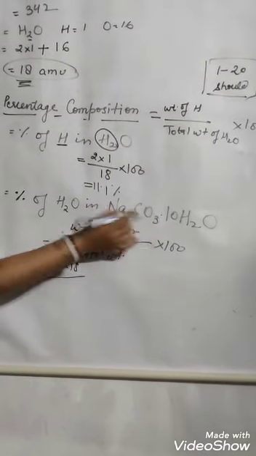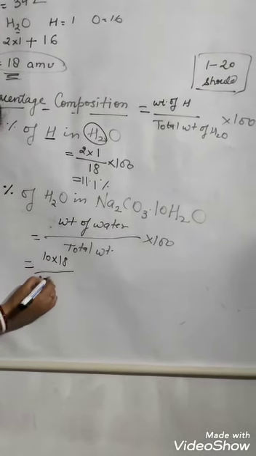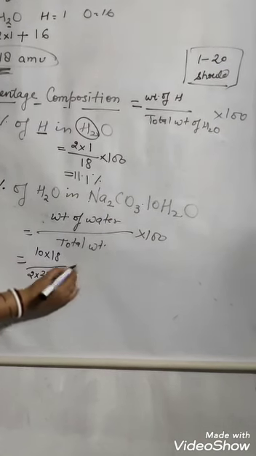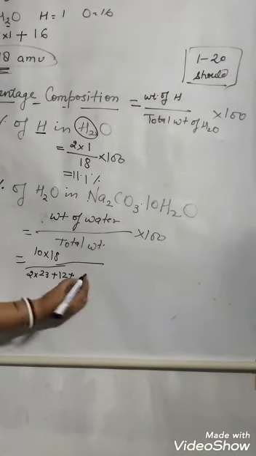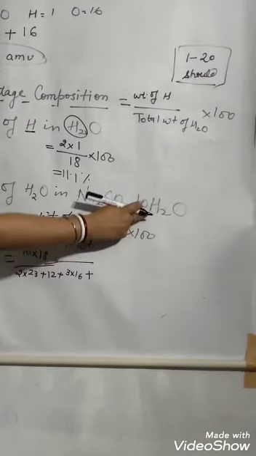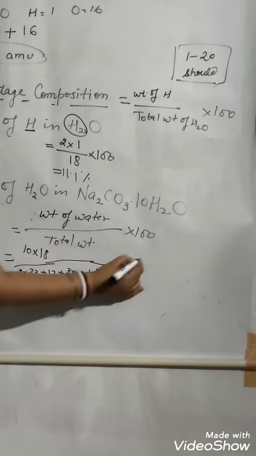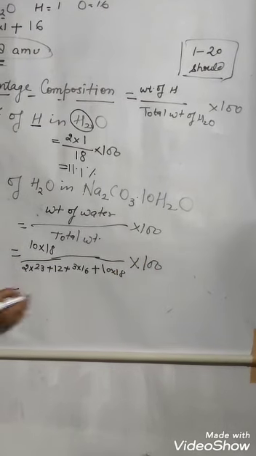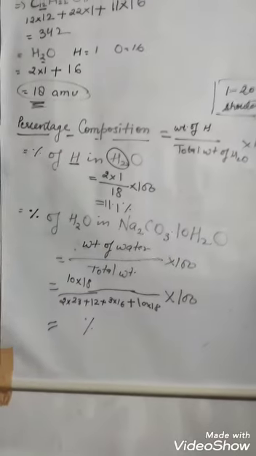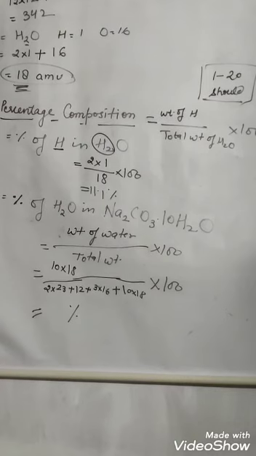For the total weight: sodium, 2 atoms, so 2 into 23, plus carbon is 1, so 12, plus oxygen is 3, so 3 into 16, plus this will also be added, that is 10 into 18, multiplied by 100. Whatever comes will be your percentage composition of water in this particular sodium carbonate decahydrate.